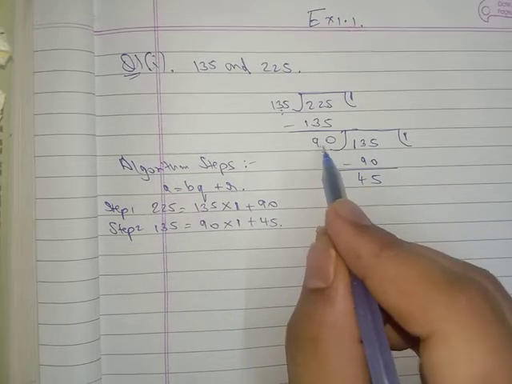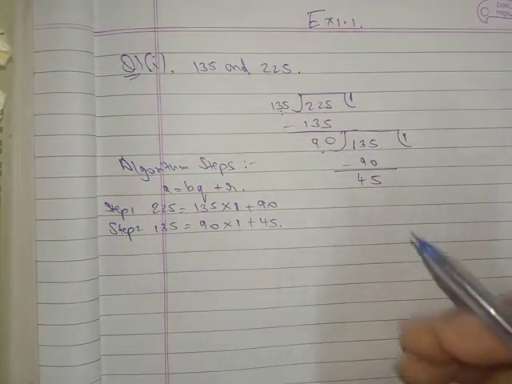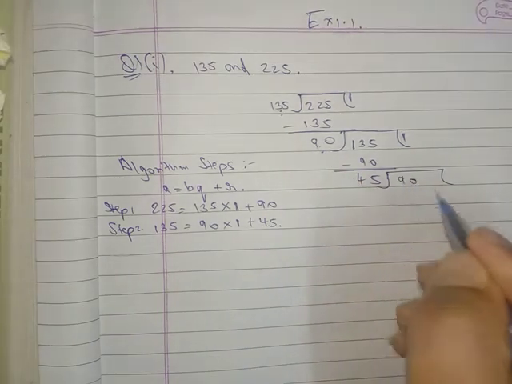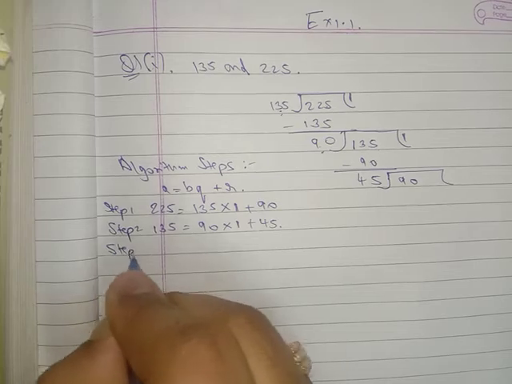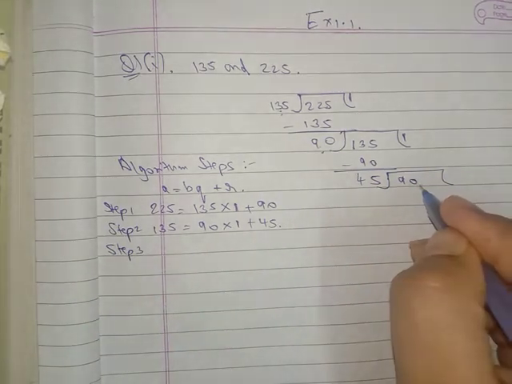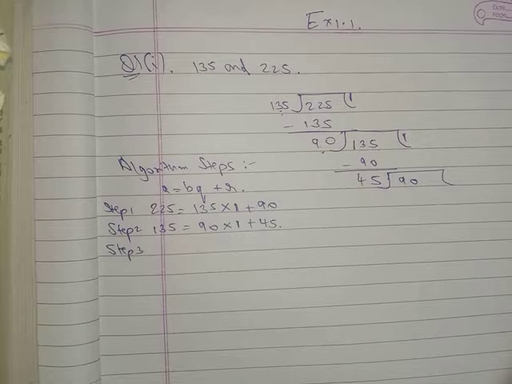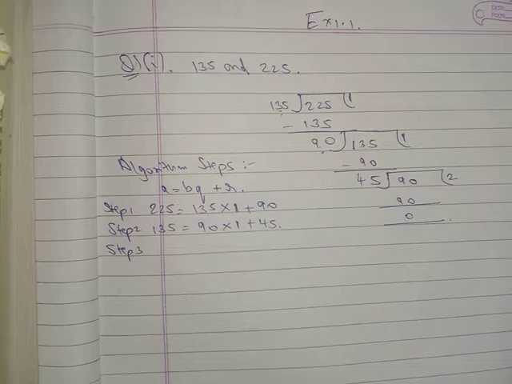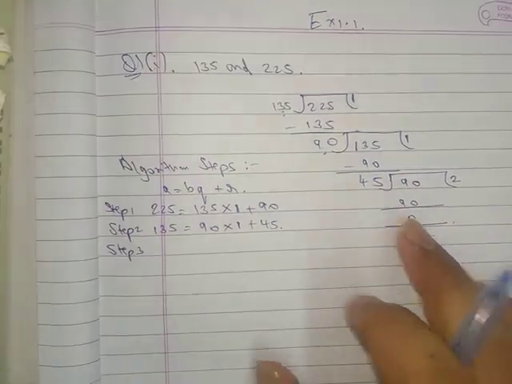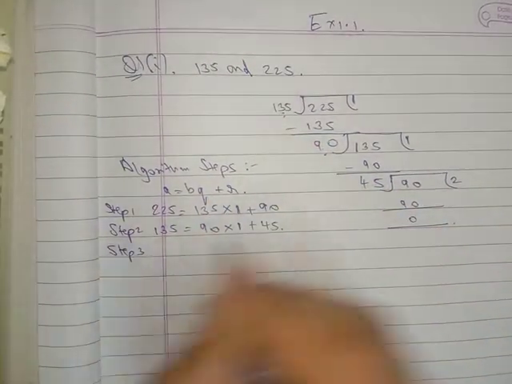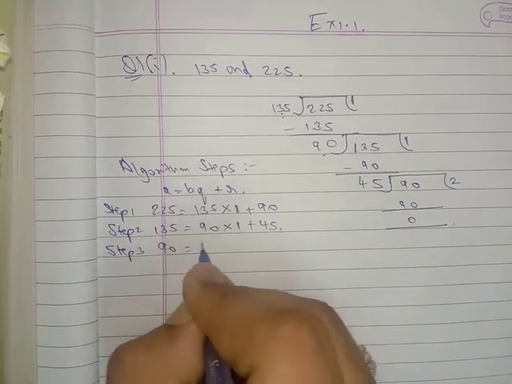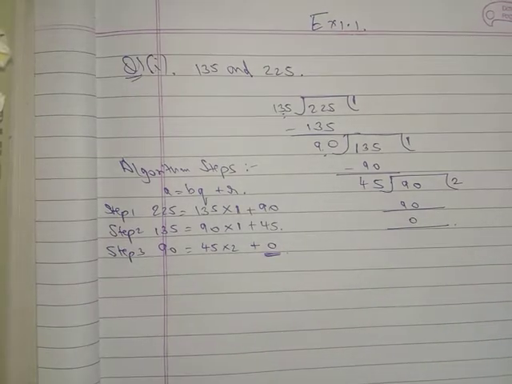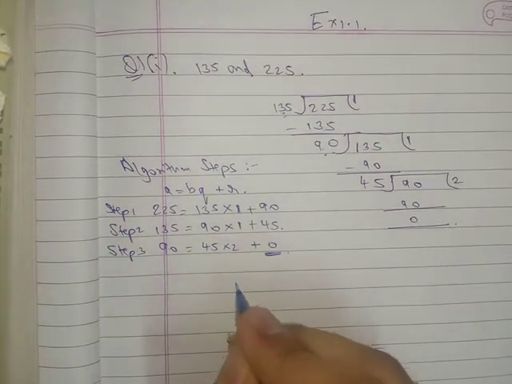In the table of 90, 45 will never come. So again it will be changed. 90 will come here. Now we have to do step 3. In the table of 45, will 90 come? 45 ones are 45 and 45 twos are 90. It is completed, remainder 0. Whenever the remainder is 0, it is stopped. Now here, 90 equals 45 into 2 plus remainder 0.